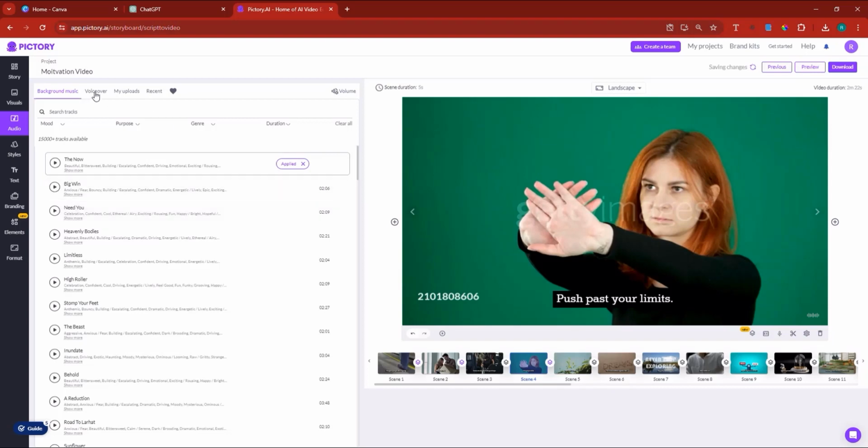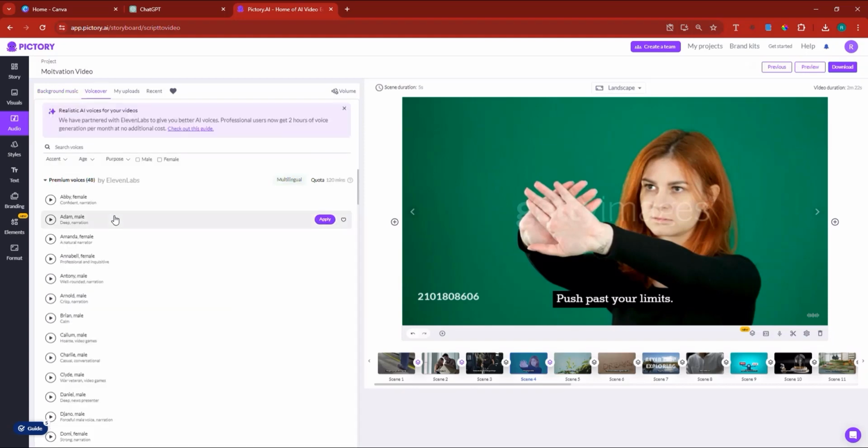Now here, when it comes to the voiceover, if you click on the voiceover, they have a lot of voiceover artists that they got from 11 Labs. So they have a contract with 11 Labs. As you can see here, these are 11 Labs voices. And depending on your plan, you have access to different voices. Let's say that I want to use the voice of Arnold, right? You just have to click apply. The voice will be applied to all your scenes, right?